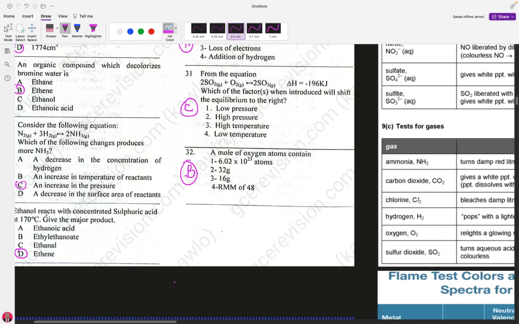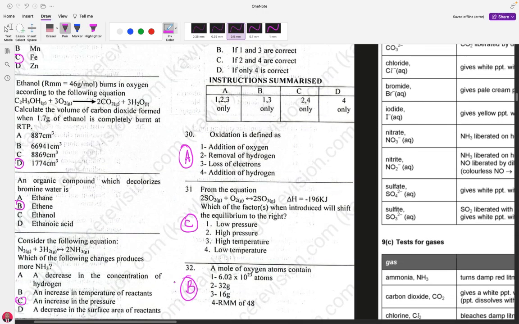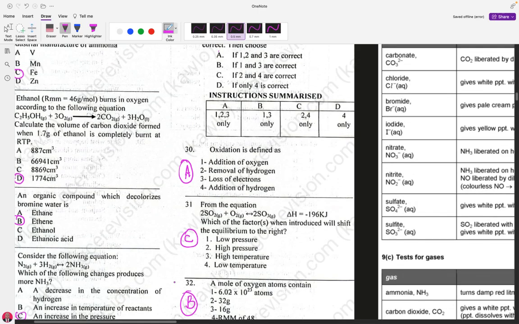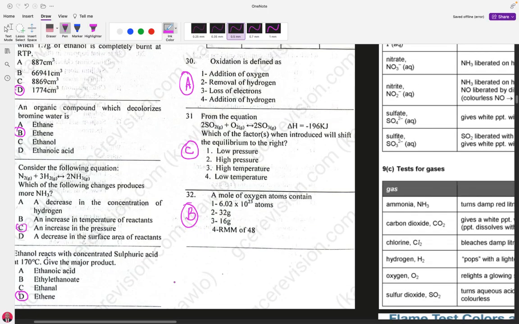Okay. Fellow learners, we will get to the second session of it, beginning from question number 33.